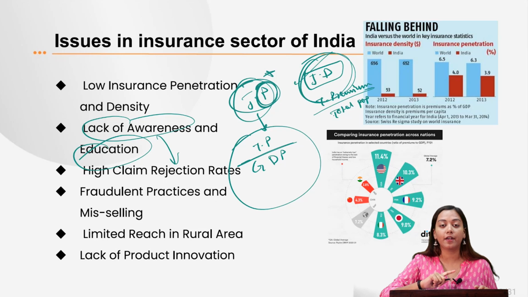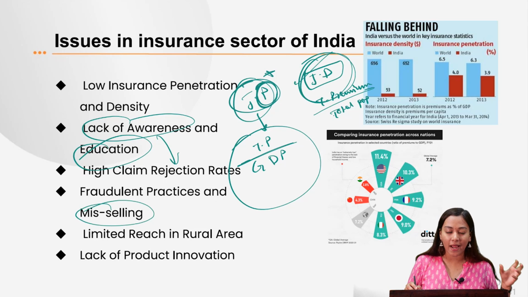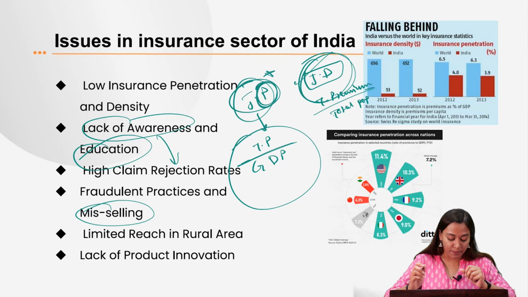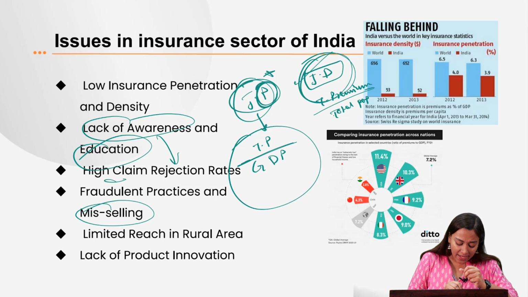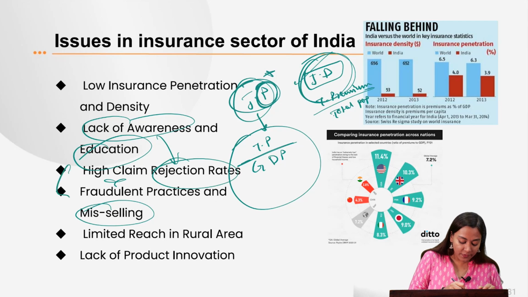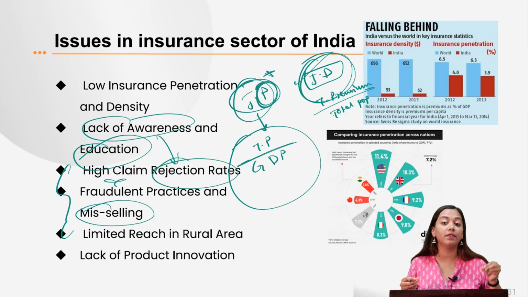This is also attributed to other factors. For example, some mis-selling, some fraudulent practices that have been previously performed. For example, over-promising and under-delivering by the insurance companies, exploitative practices, high claim but very high rejection rates as well. So all of these things have de-incentivized the people, especially of India, especially those living in the rural background.